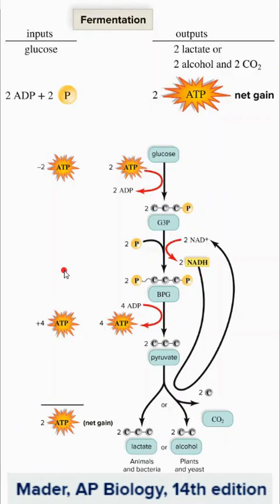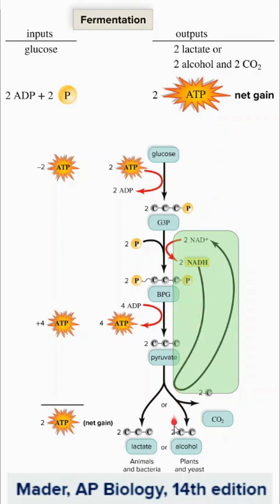So fermentation is an alternative metabolic pathway if oxygen is not present. The big idea here is that those NADH that are heading to the electron transport chain and can't dump them off need to be recycled. You have to have empty trucks, empty NADs, in order to continue doing glycolysis and generating ATP here. So these electrons have to go somewhere because they can't go to the electron transport chain.